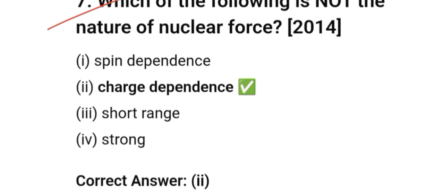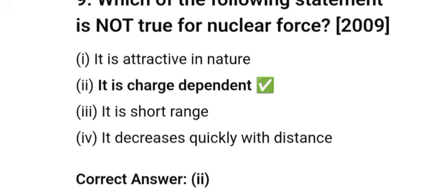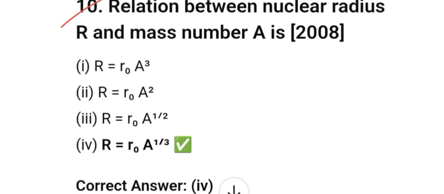It happens nuclear fission. Which of the following is not nature of nuclear force? Spin dependence, charge dependence, short range, strong. It happens charge dependence. Atoms of same element with different mass number are called isotopes. Which of the following statement is not true for nuclear force? It is attractive in nature, it is charge dependent, it is short range, it decreases quickly with distance. It is charge dependent. Relation between nuclear radius R and mass number A is R is equal to R0 A to the power 1 by 3.